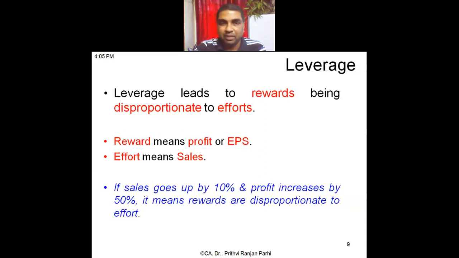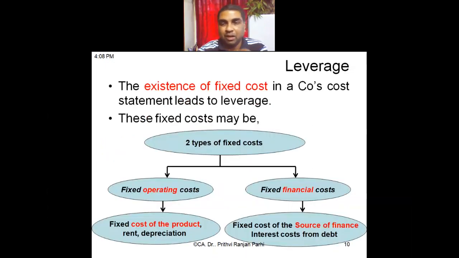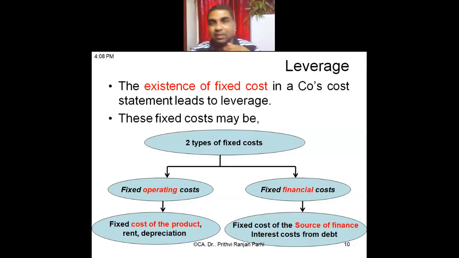Okay, now friends, we'll understand various types of leverage and various types of fixed cost that we need to introduce. Just now I told you that if I want more reward than effort, then I have to bring some fixed cost in my cost structure. Understood? Okay. Now, this existence of fixed cost in my cost structure will bring a kind of leverage, which will ultimately bring a disproportionate reward.